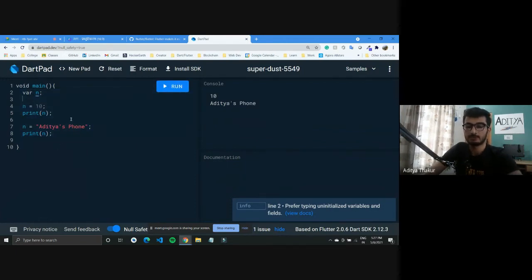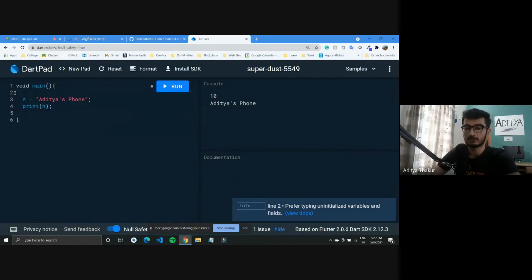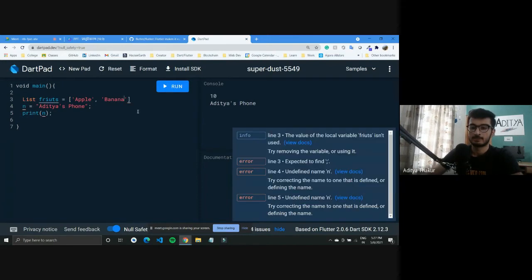Another thing that you can use is lists in Dart, which are a lot similar to the lists we have in Python. So if I define a list called fruits, I can give it some string values, and you can use these values and print them to screen, right?